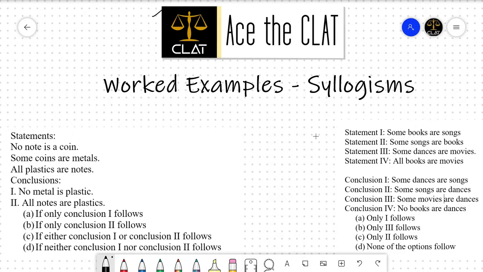Okay, so here we would solve at least 8 to 10 worked examples. These are basically previous year questions, and I think they are of the level and all types of questions have been covered so that you can solve all the syllogisms questions that you may encounter in the CLAT 2021. Right, so let us get started with our first question.